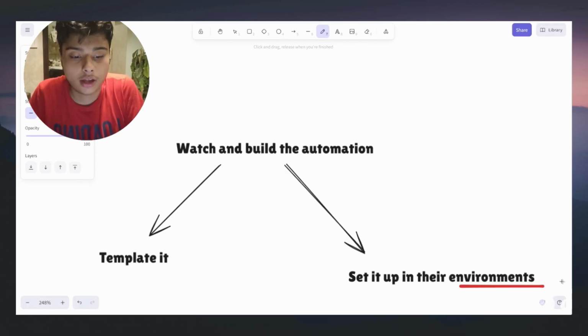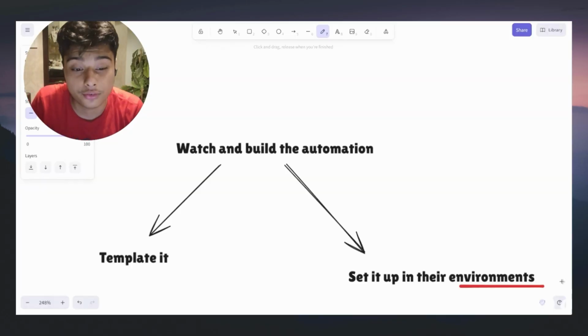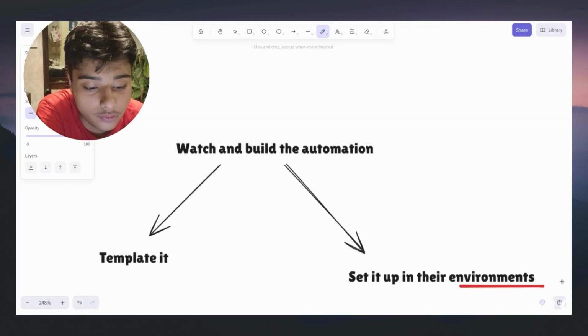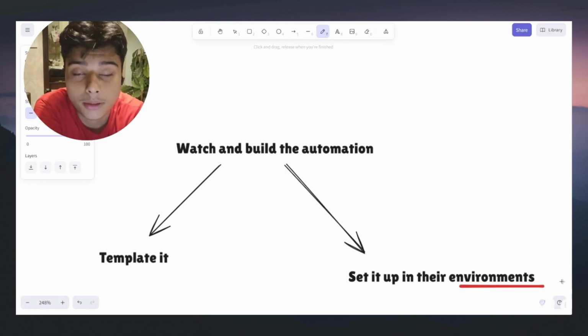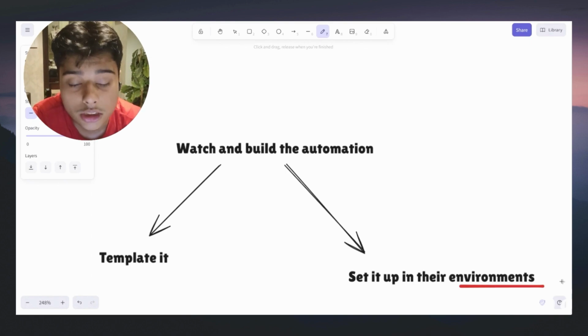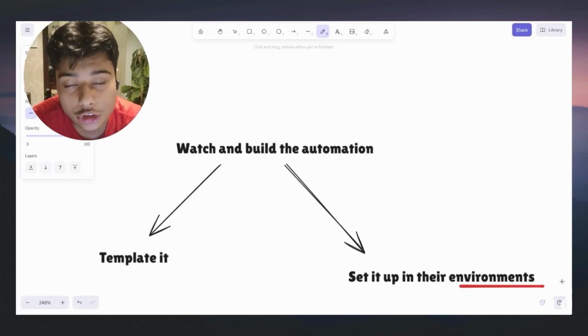However, other than that, you also need to do a lot of other things, such as set it up in their environment. That means you're going to be in the kickoff call, make sure you always have one. You're going to be grabbing their accounts and building them, making them a make.com account, so it helps you out when you're building. Other than that, if you have access to make.com right now, get affiliate links to everything and put it into them. That means you get free money when they're